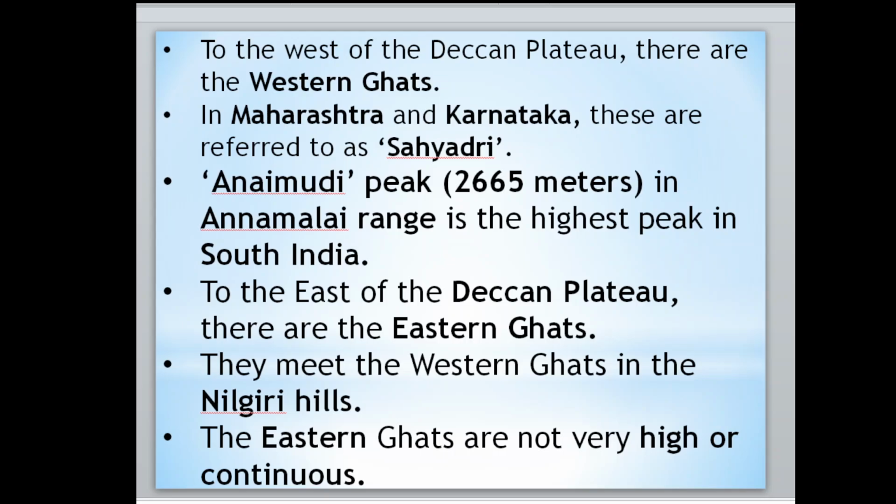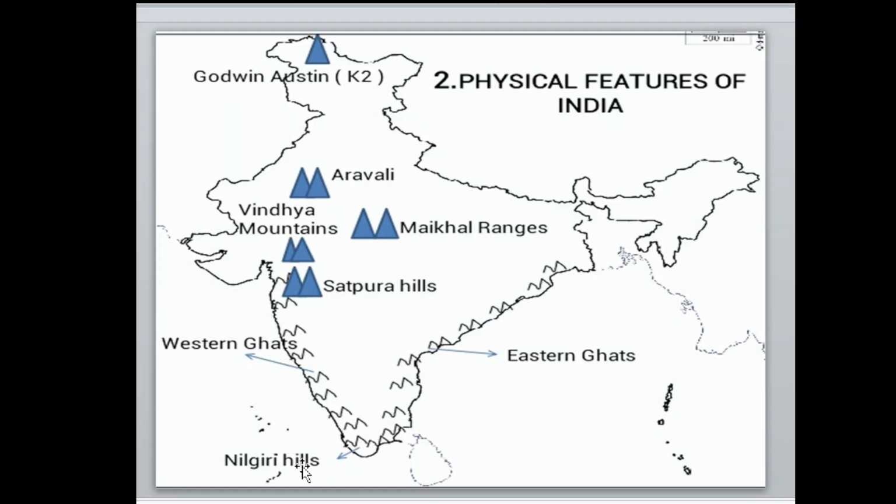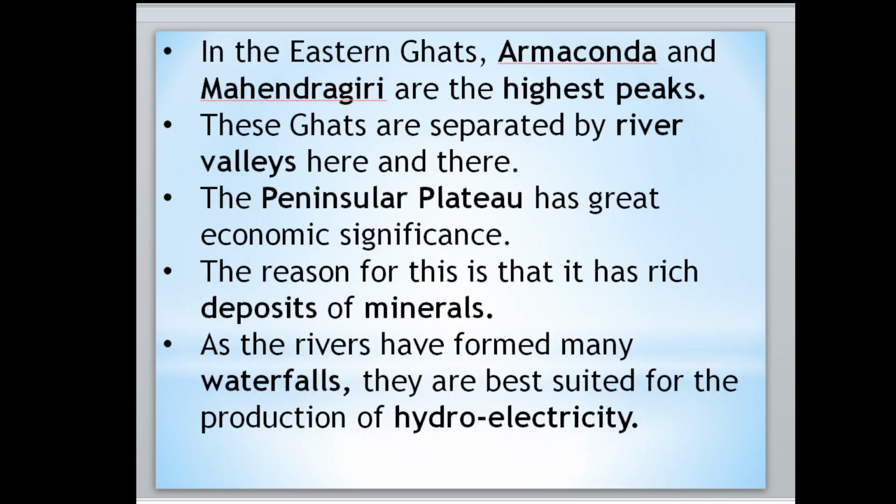The Eastern Ghats and Western Ghats meet at the Nilgiri Hills, which are here nearby Kanyakumari, and here is the famous tourist place called Ooty, in the Nilgiri Hills only. Both Western Ghats and Eastern Ghats meet in the Nilgiri Hills. Please remember this one. Then move to the next point.